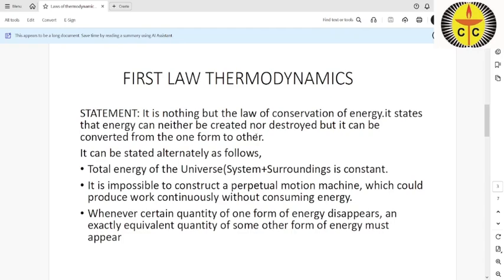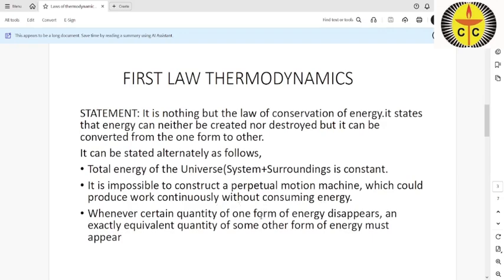The first law of thermodynamics is true and cannot be false. That is why it is written like this. Perpetual means continuous, that is, a continuous motion machine which could produce work continuously without consuming energy.